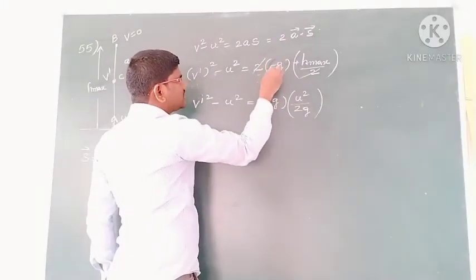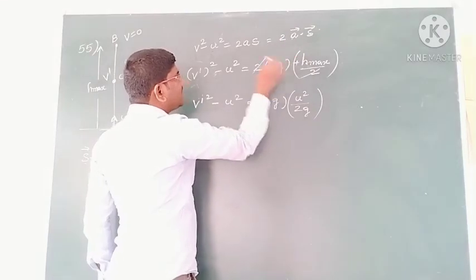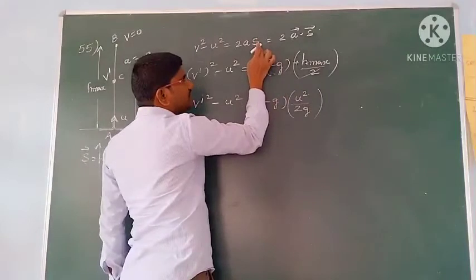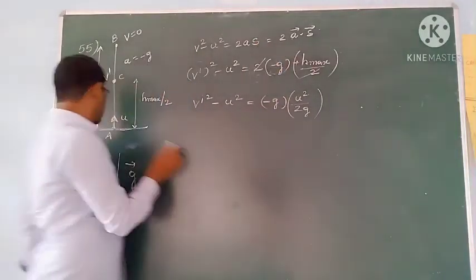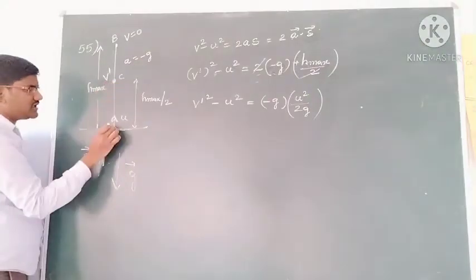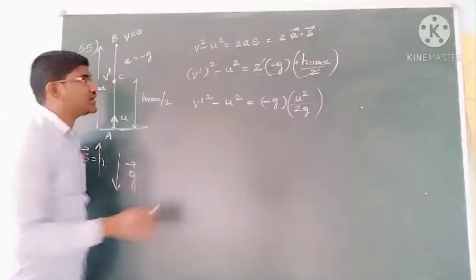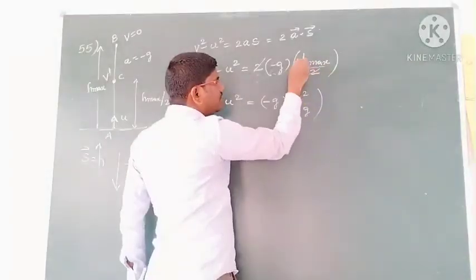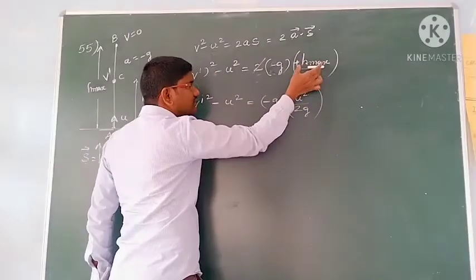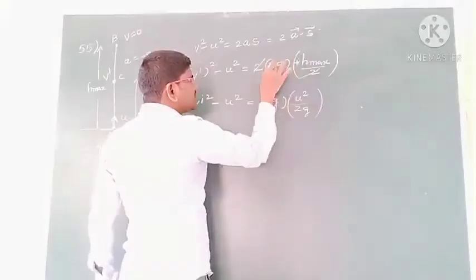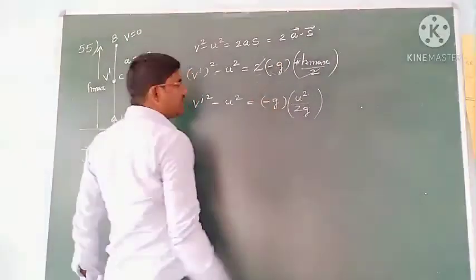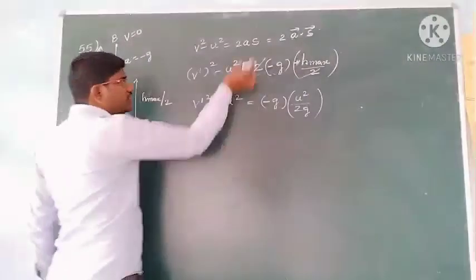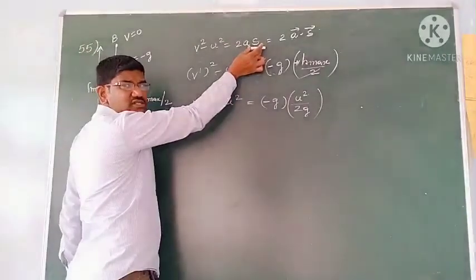Okay students, so a value I have written minus g, and displacement is the height. Displacement means at this point C, that C is above the point of projection. So S bar is in the upward direction, so it will be positive. So this is plus and this is minus, finally you are getting minus. Okay students, you need to take care about sign conventions at this point only.